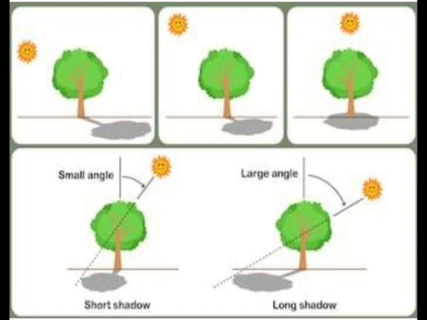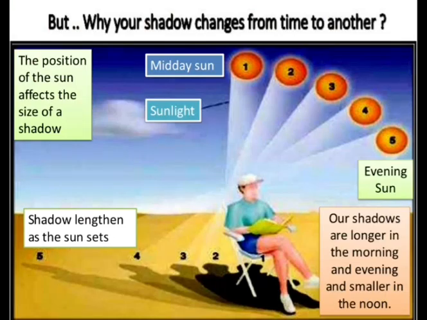Now see here, many a time we have noted that with the position of the sun, the size of the shadow also changes, or the size of the shadow is affected. We have seen many times that with the sun, the size of our shadow also changes. In the morning and the evening our shadow is much longer.